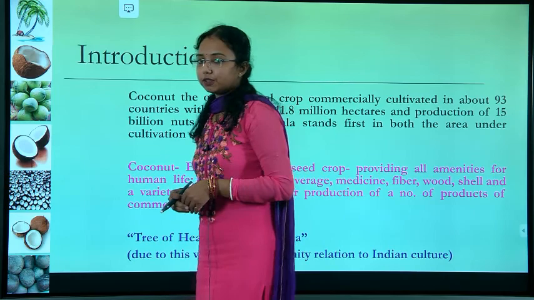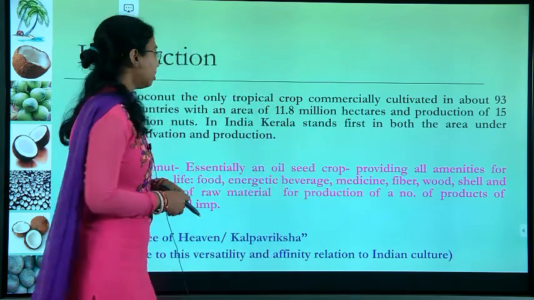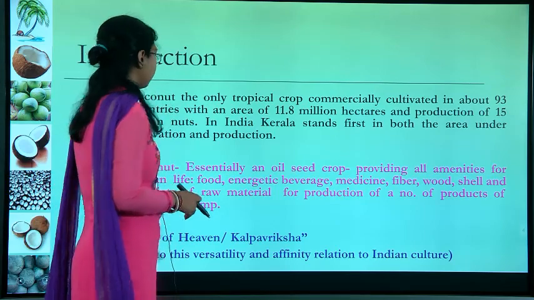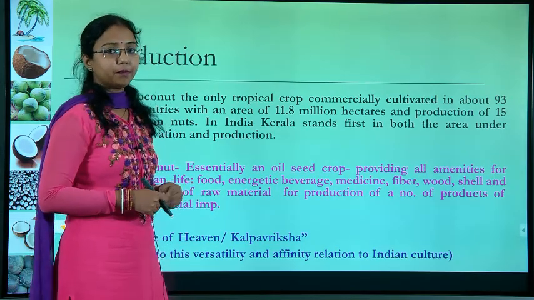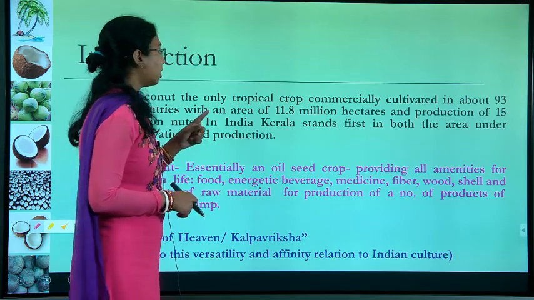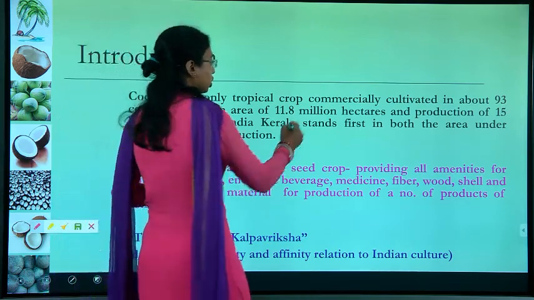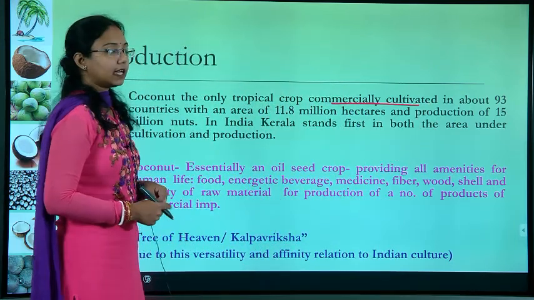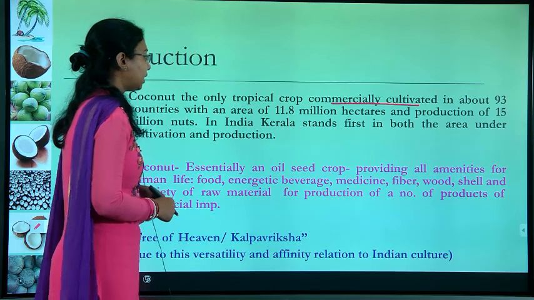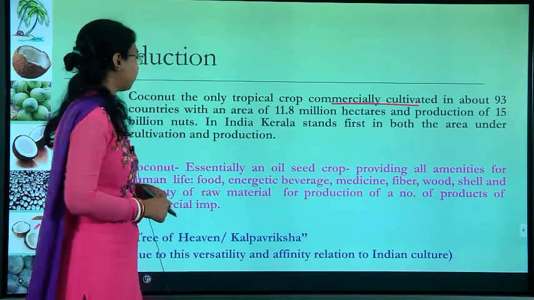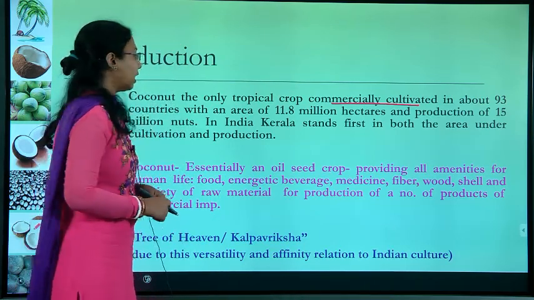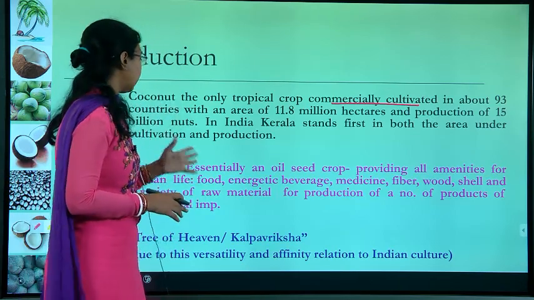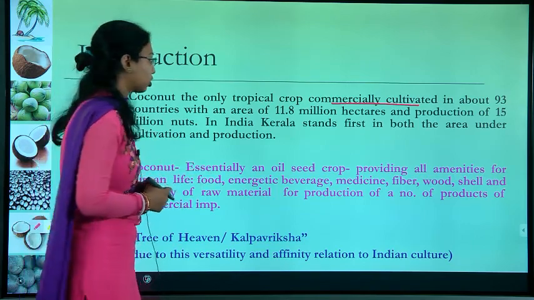Coming to the introduction part, we will start with the introduction. Coconut, you people all know by this time, is a plantation crop. Coconut is a primary plantation crop. It is the only tropical crop commercially cultivated in about 93 countries with an area of 11.8 billion hectares and the production is 15 billion nuts. And in India, Kerala stands first for both the area of cultivation as well as production.